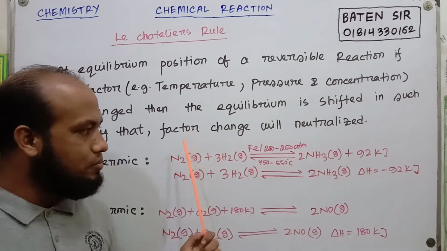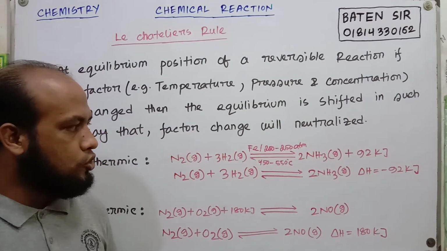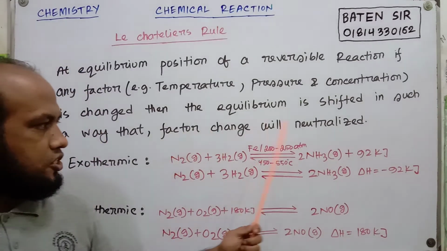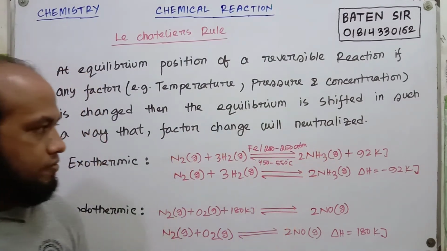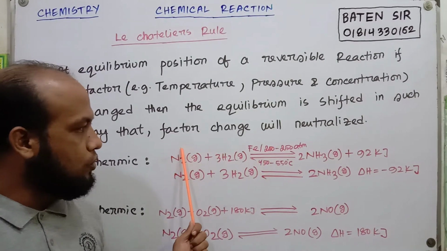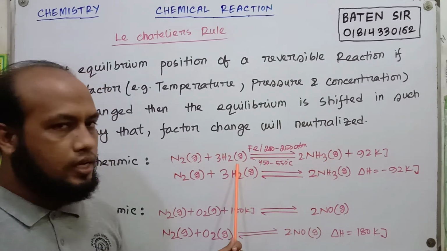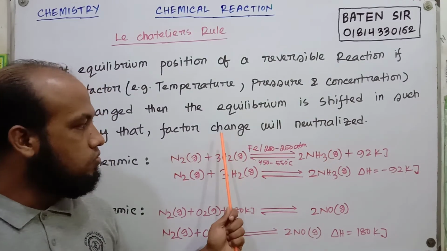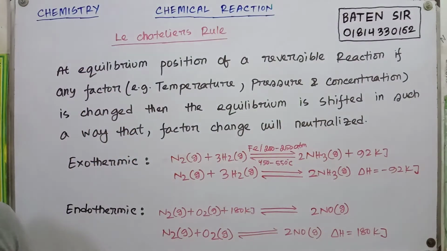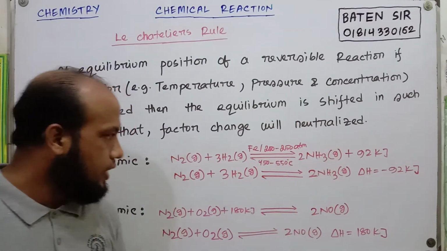As the molecule number is reduced, the pressure is reduced for the same volume. So if we increase the reaction pressure, then the reaction will go forward. Then the backward reaction will decrease and forward reaction rate will increase.